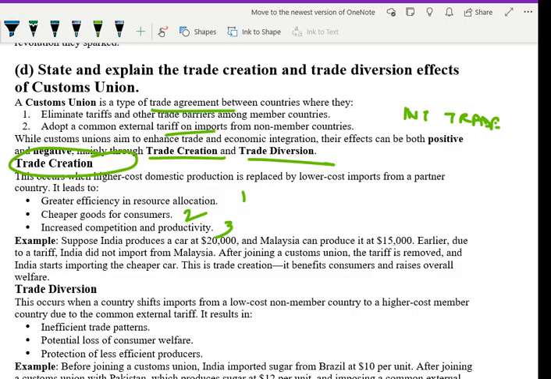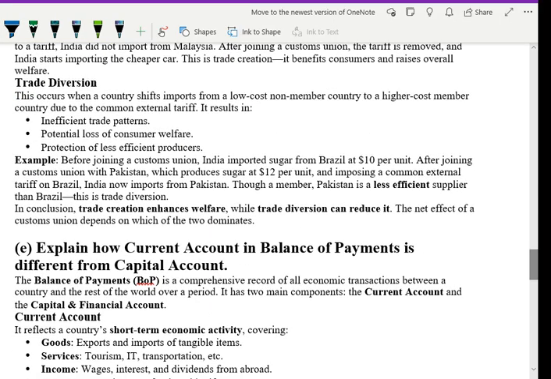Suppose India produces a car and Malaysia can produce it at a lower cost. Earlier, due to tariffs, India did not import, but now it can. So that's trade creation. Trade diversion occurs when a country shifts imports from a low-cost to a higher-cost source. Then there is an inefficient trade pattern, potential loss of consumer welfare and protection of less efficient producers. Before joining a customs union, India imported like this; you can give an example. So trade creation enhances welfare and trade diversion reduces it.